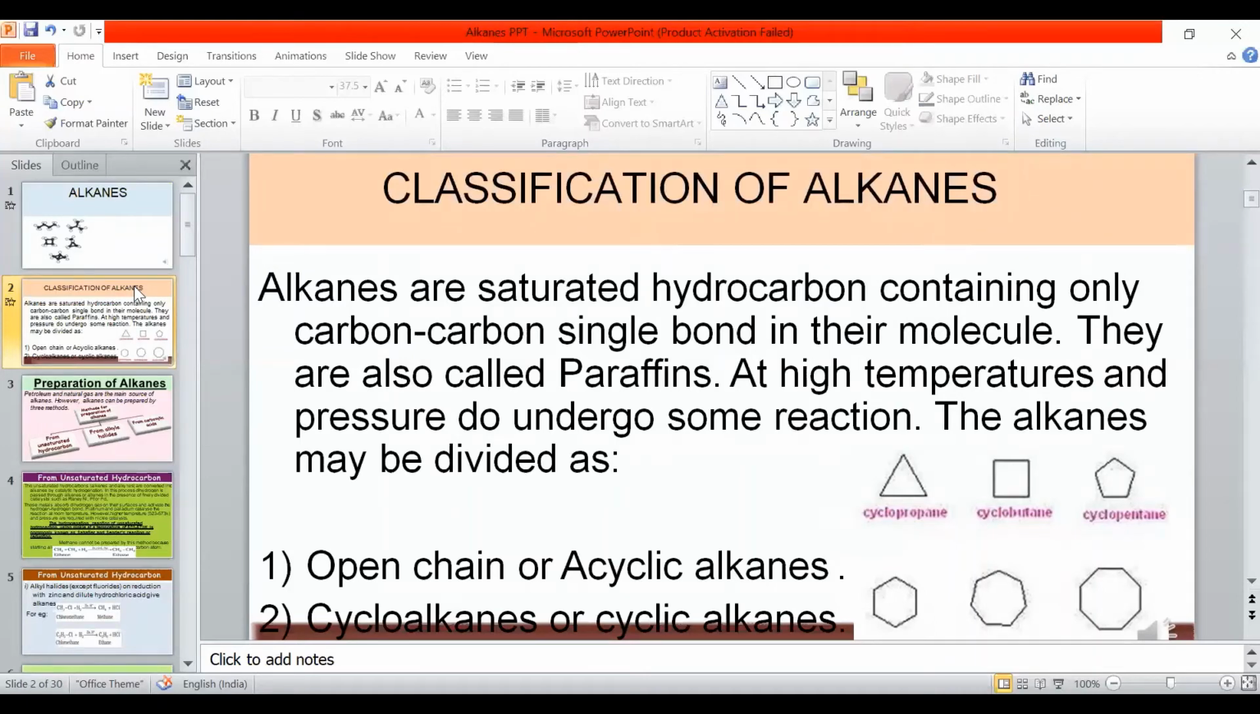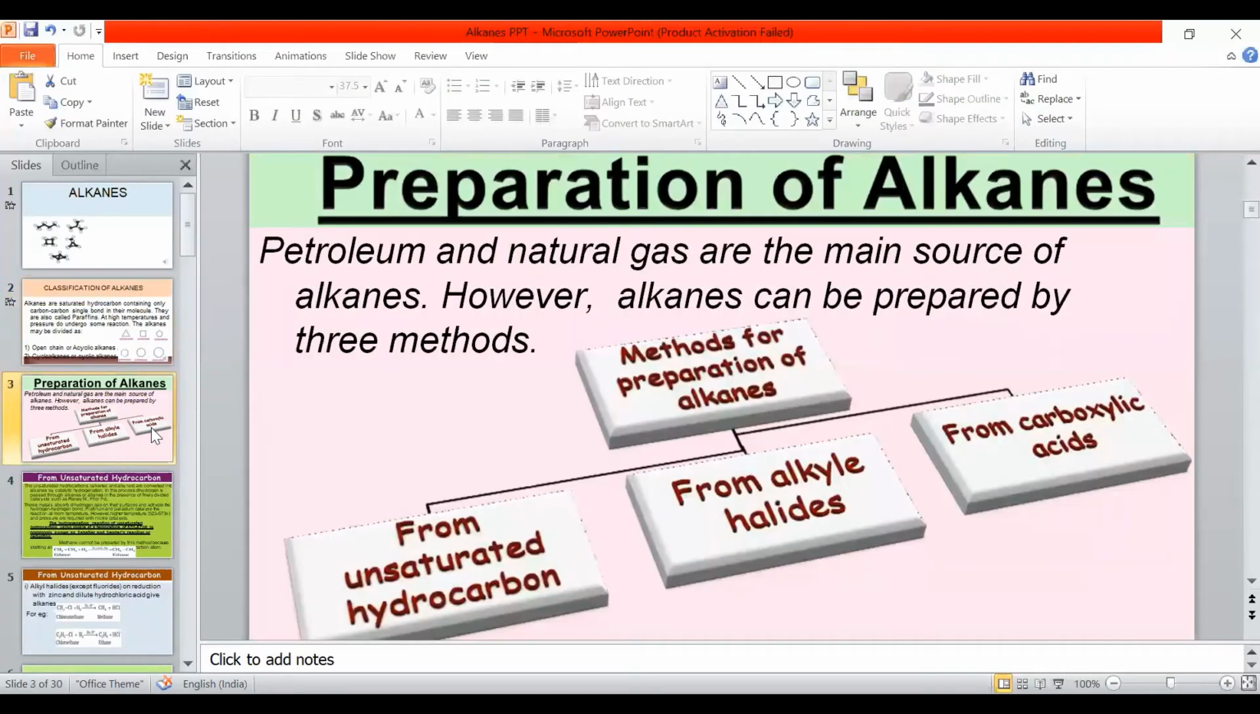But they undergo many reactions at high temperature and high pressure under different conditions, and they give different types of compounds. Let us see, there are two types of alkanes we can study. Open chain, they are called alkanes. Closed chain, they are called cycloalkanes. Next, they are prepared from unsaturated hydrocarbons, alkyl halides, and carboxylic acids. These are the main reagents through which they are prepared.